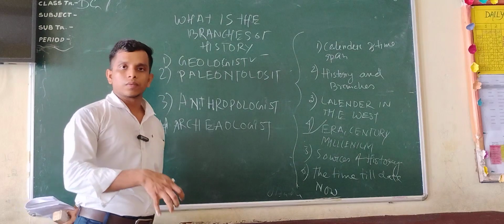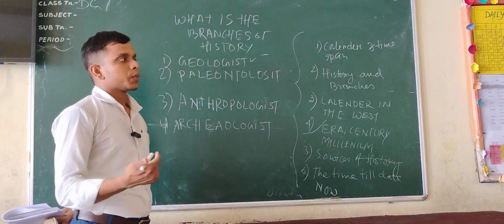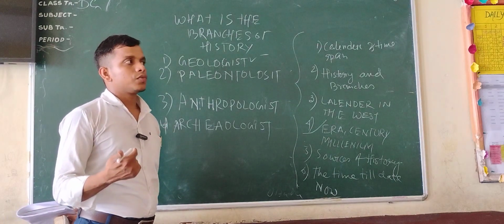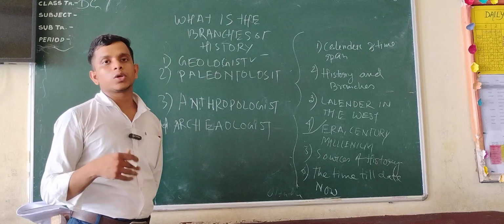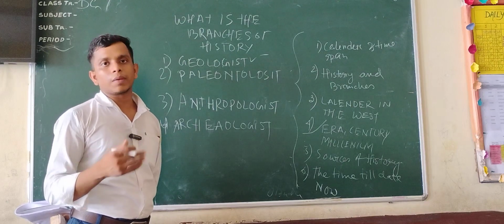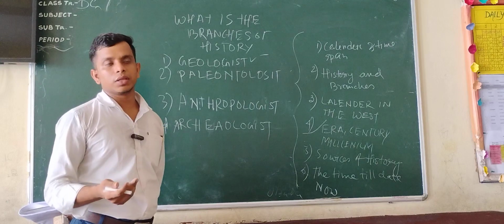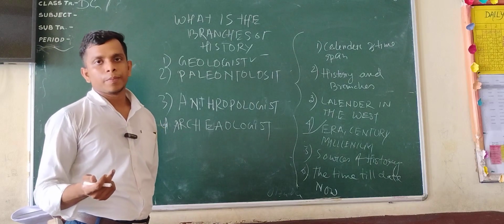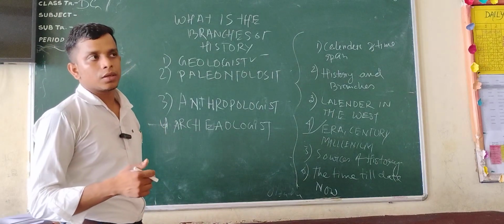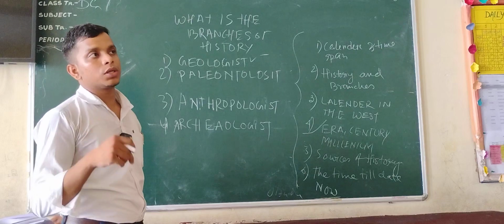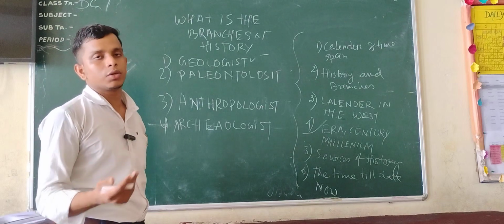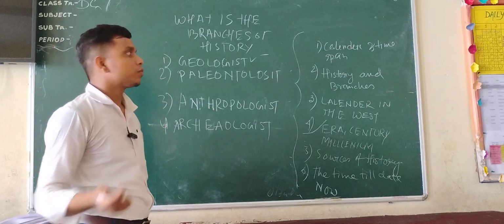Dig means उसको मतलब खोदना पड़ेगा, and they will find some belongings of ancient or primitive people, like utensils, toys, and different things they used in their daily life. And they will study this, and the process of finding out the age of those particular things is called radiocarbon 14.